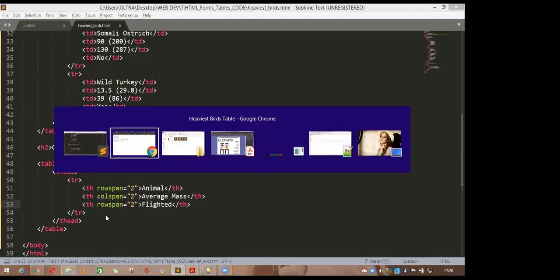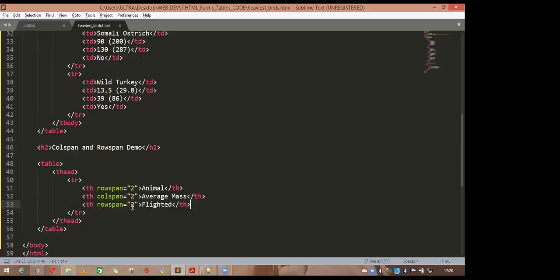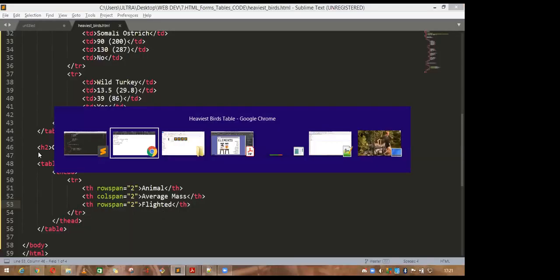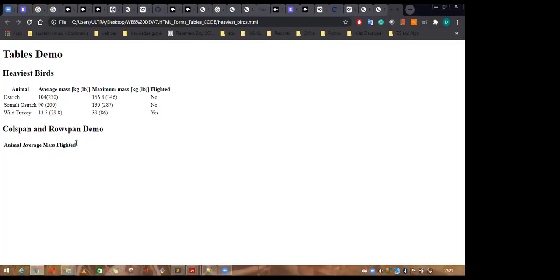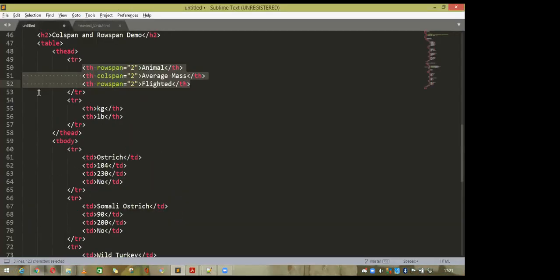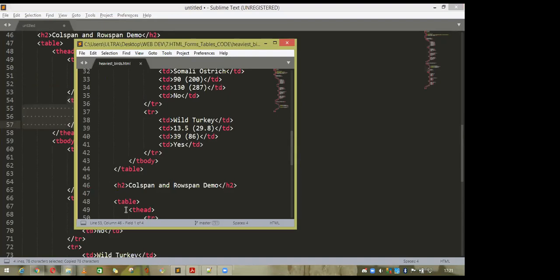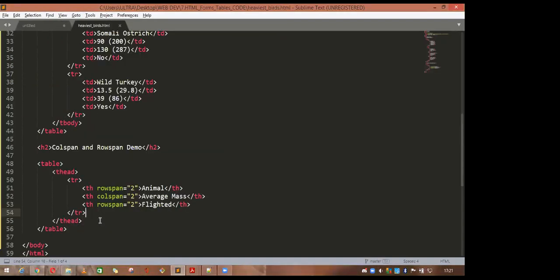Just refresh the page. You can see 1, 2, 3, still only three rows. But I wanted to make these two separate, two different rows and two different columns inside this average mass. So what you can do is take this one and paste it downside this one.